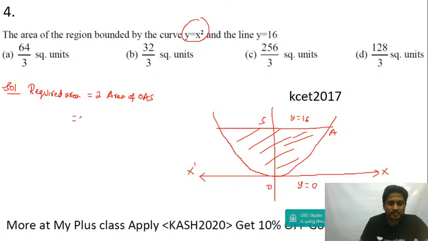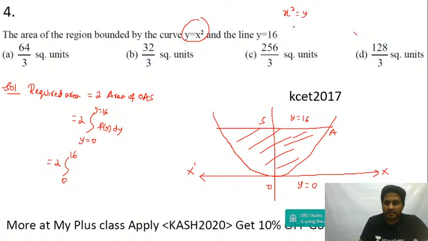So this is equal to 2 times the integration from y equal to 0 to y equal to 16 of f of y dy. Is it clear guys?